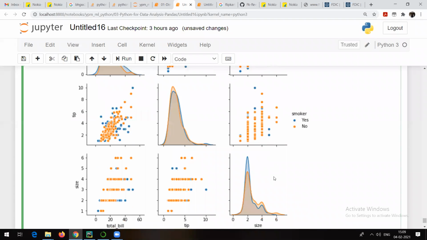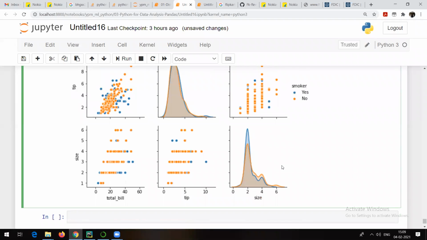Now what it has given me is the same information. But for example, here I want to check the relationship between total bill and tip. I can see that total bill is here, tip is here, right? So yes, this is the relationship. But this particular visualization is now helping me to understand the same relationship in more detail. So for example, who generated the bill? Was it a smoker or non-smoker? You can see that orange is a smoker. So smokers have generated more tip as compared to non-smokers, that is the blue ones.